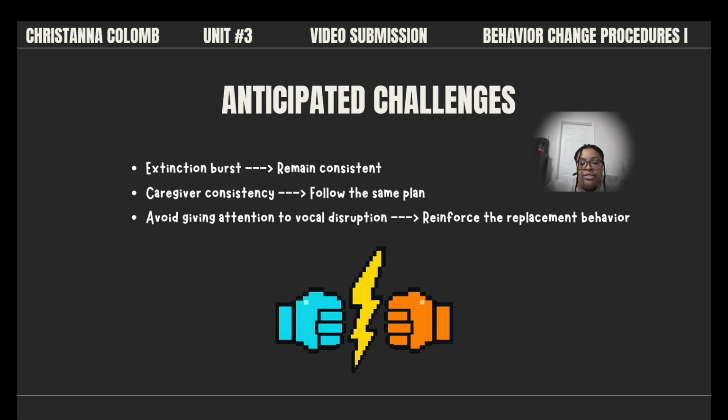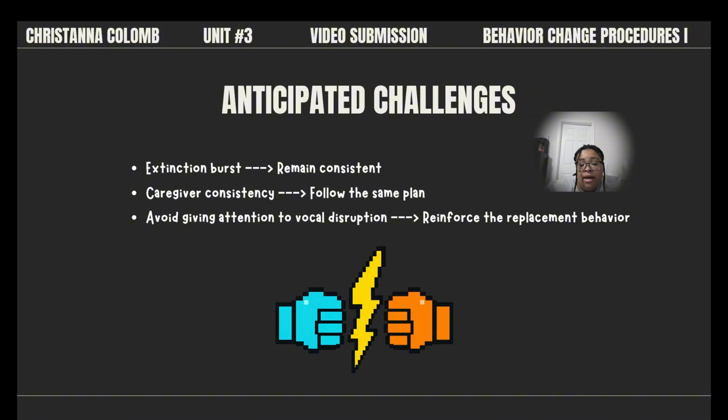Another challenge is making sure that everyone who cares for Landry responds the same way. If one caregiver follows the extinction procedure while another continues to provide attention following the vocal disruption, the behavior may continue because it is still being reinforced at times. To help manage this, everyone involved should be trained on the intervention and respond consistently.